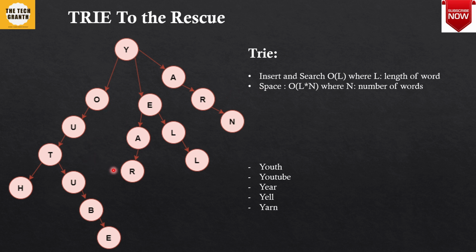Now the next thing that will come to your mind is that suppose I have weighted all the words and I know that if Y is typed I have to give the suggestion of YouTube and Yell, but still I have to search for these words in this trie. So I will start from Y, go down searching for YouTube, is YOUTUBE in this path, then go to Yell and return this back to the user. So this makes me go down each of my child nodes and find the word. Can we optimize this part? And the answer is yes.